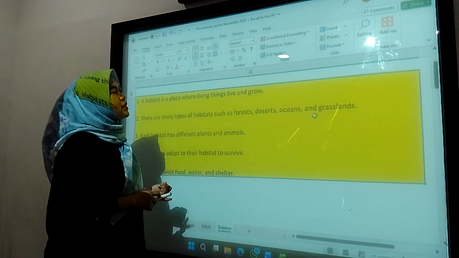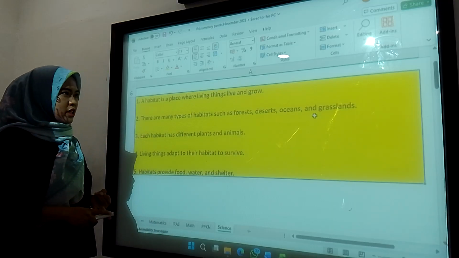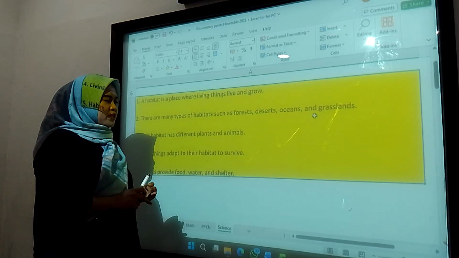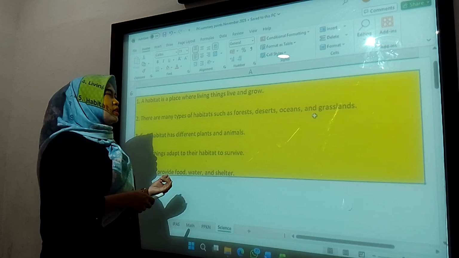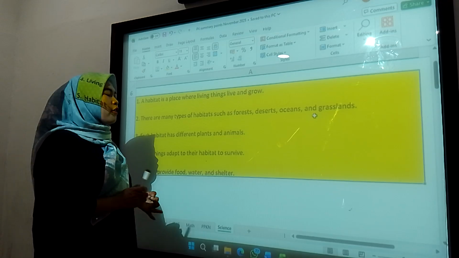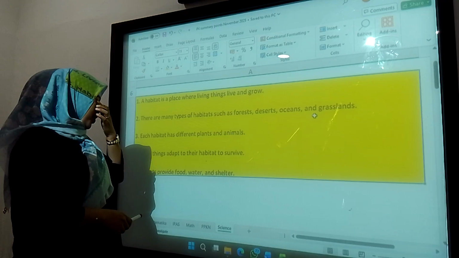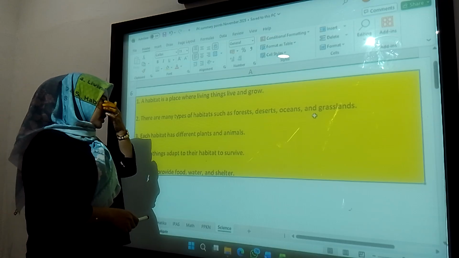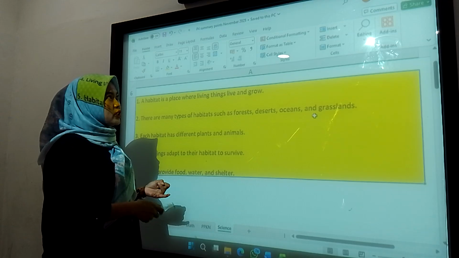There is also the rattlesnake and the fennec fox. The second is ocean. Animals that survive in the ocean, for example dolphin, octopus, fish, and shark, survive by hunting other animals and eating water plants.